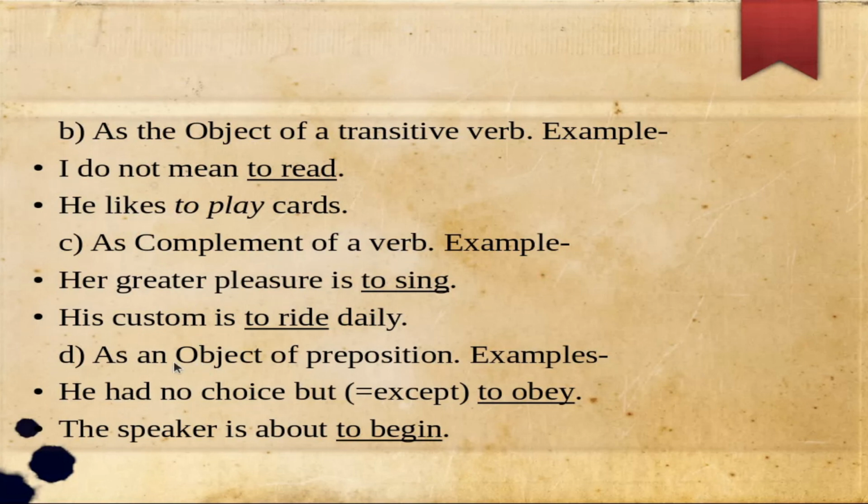We also use an infinitive as an object of preposition. He had no choice but to obey. In this sentence, the infinitive is to obey. It is acting like a noun and it is the object of preposition. The speaker is about to begin. Again, in this sentence, to begin is the infinitive and it is the object of preposition about.